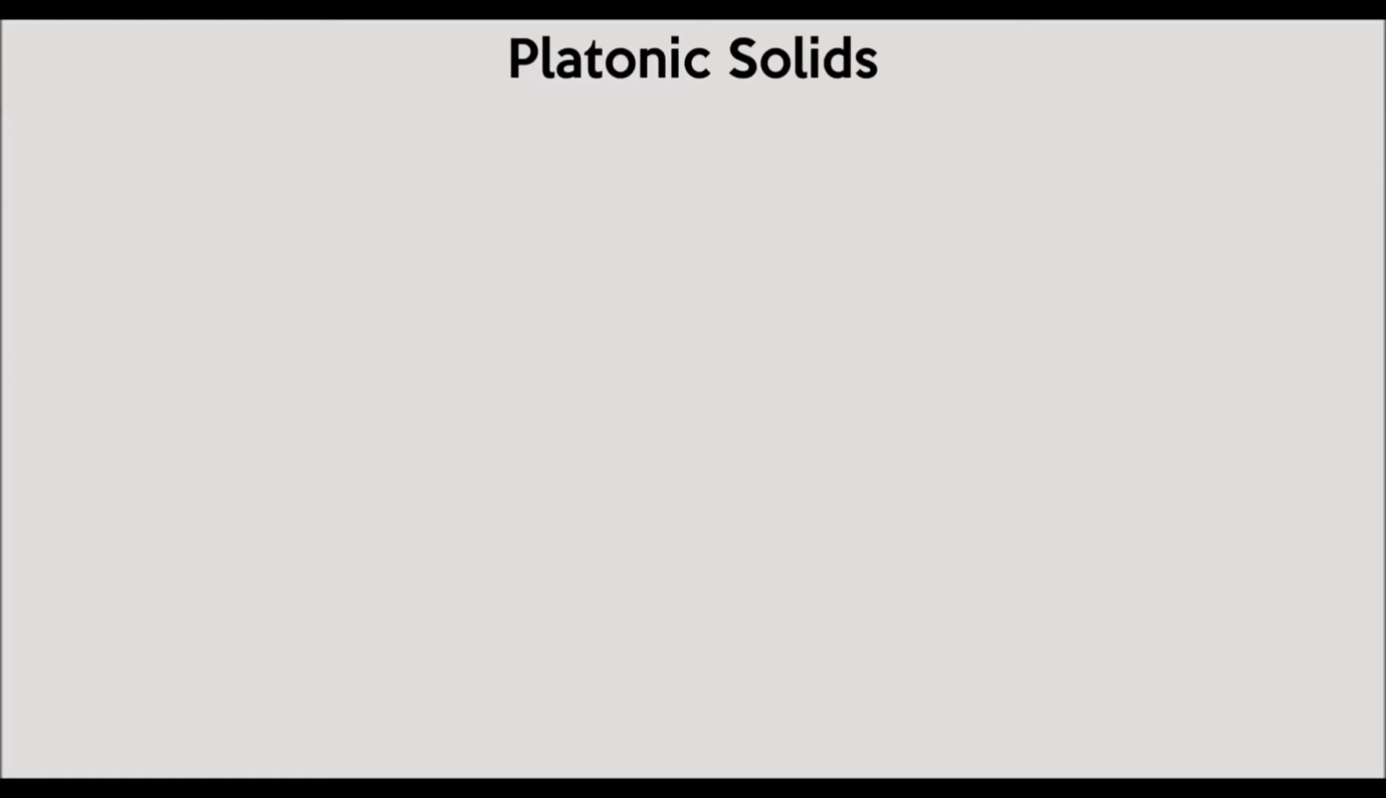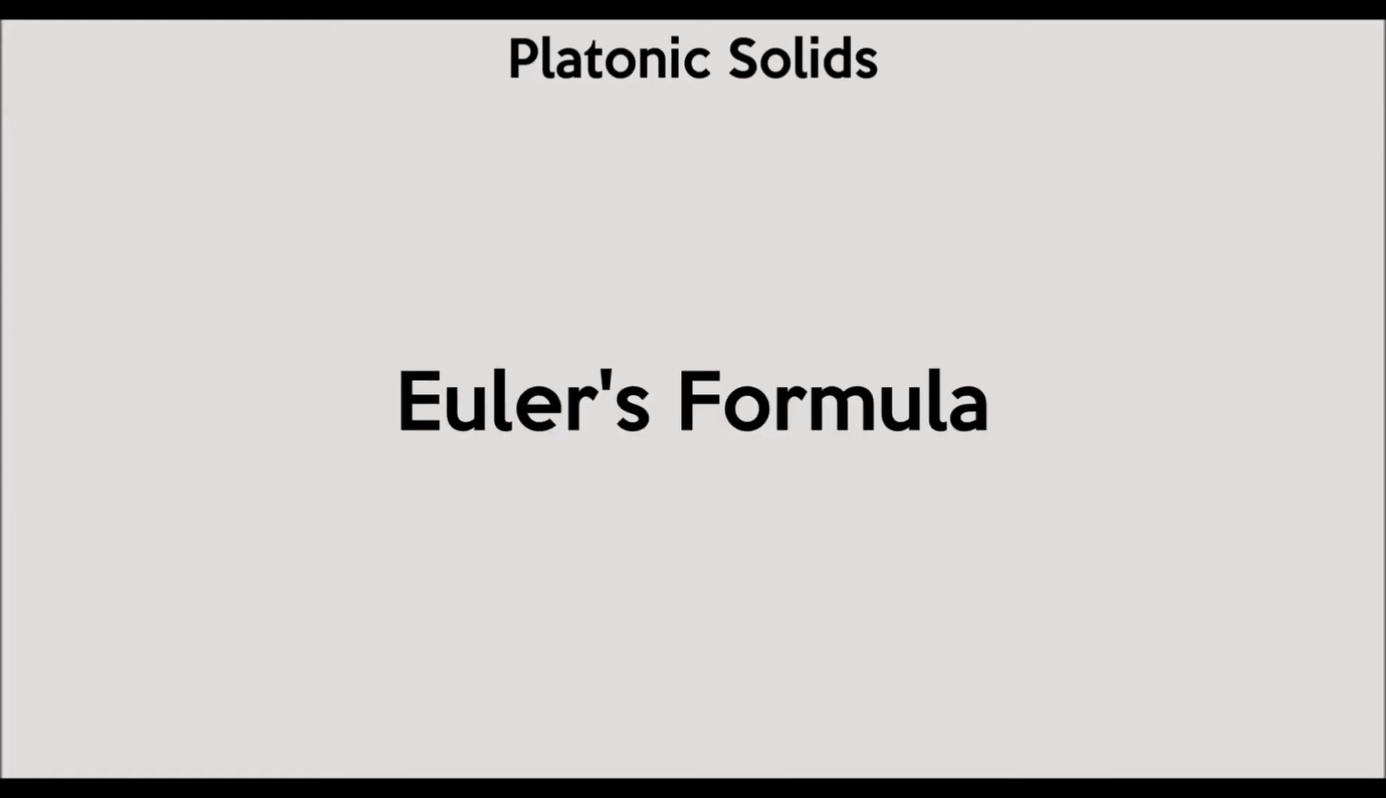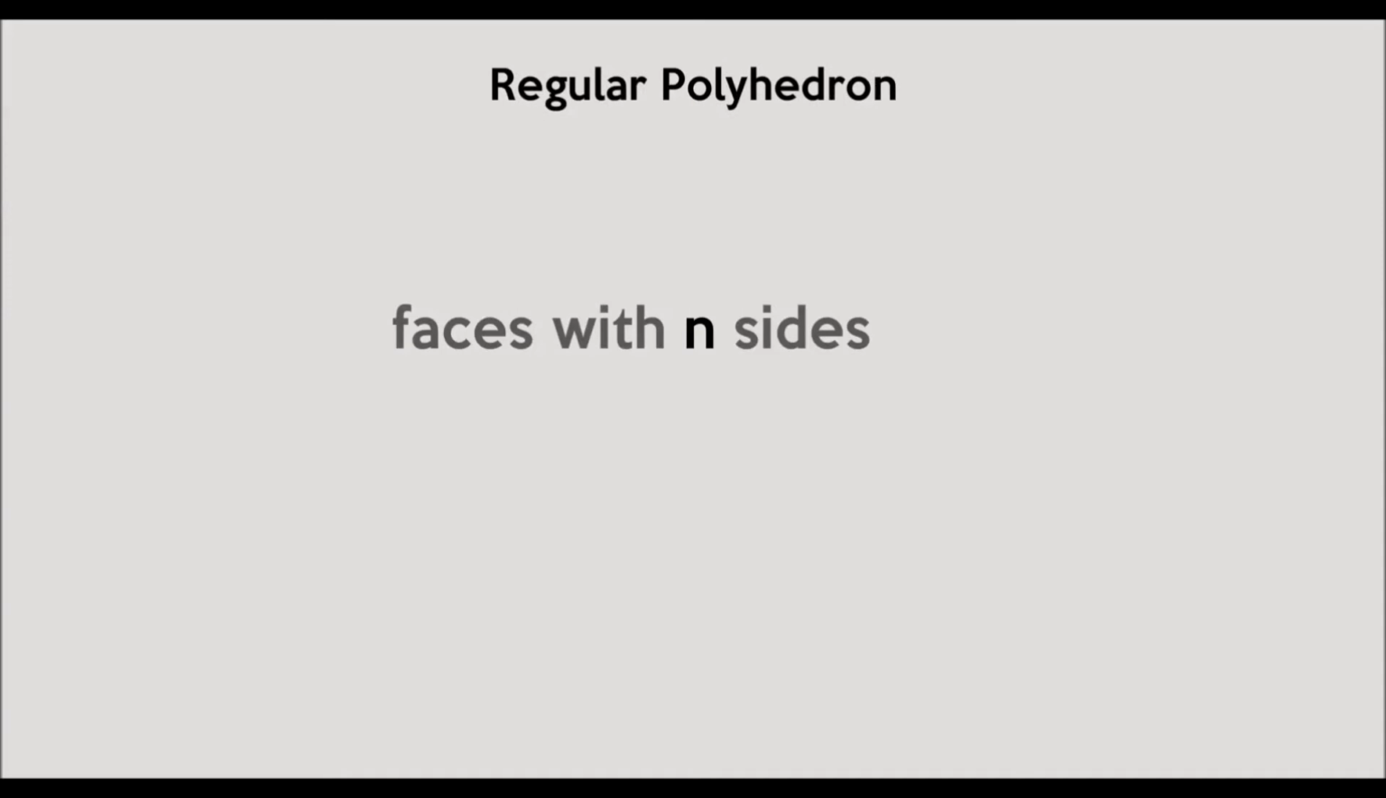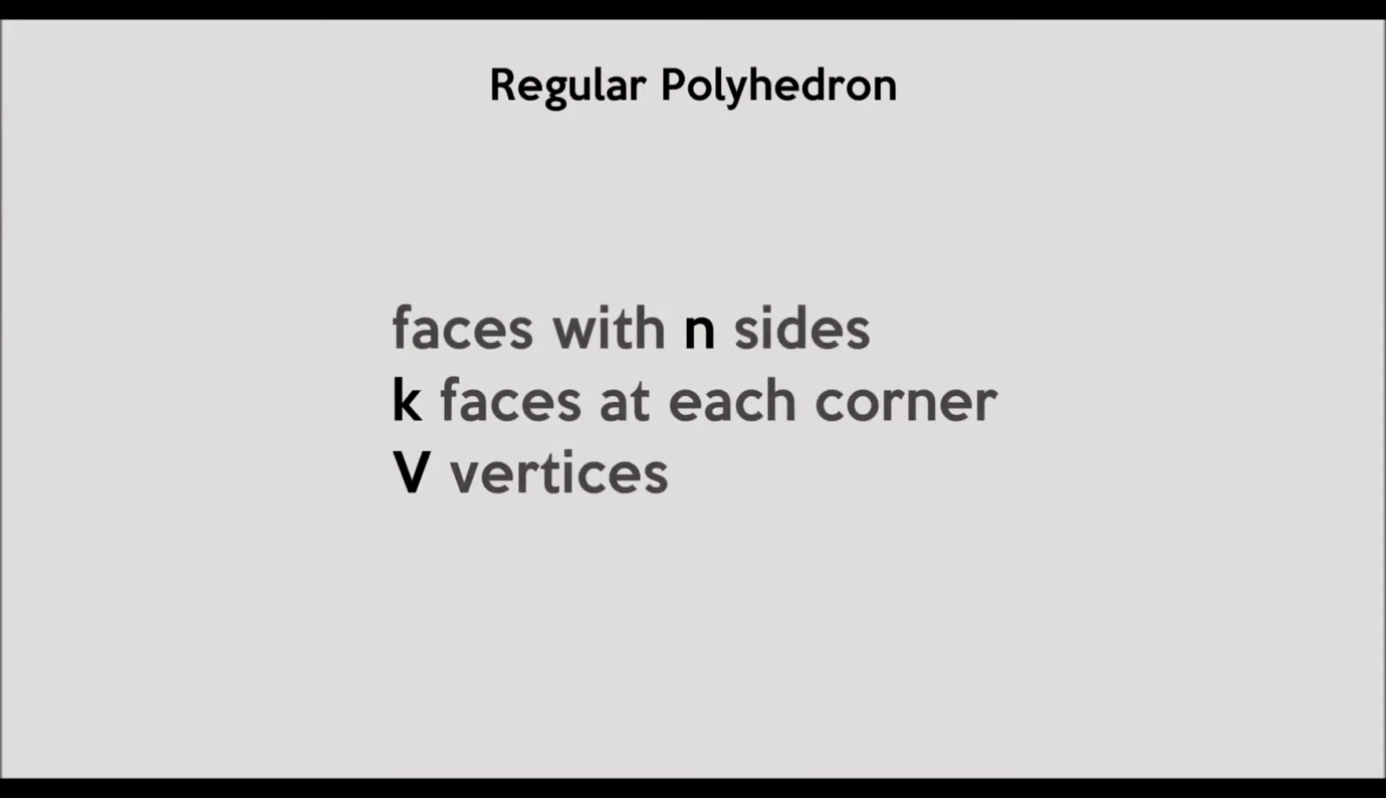We can find all the Platonic solids with Euler's formula, which shows a simple relationship for convex solids. The number of faces plus the number of vertices minus the number of edges will equal 2. Now imagine that we have a regular polyhedron with faces that have n sides each, and that there will be k faces that meet in each corner. There are also v vertices.